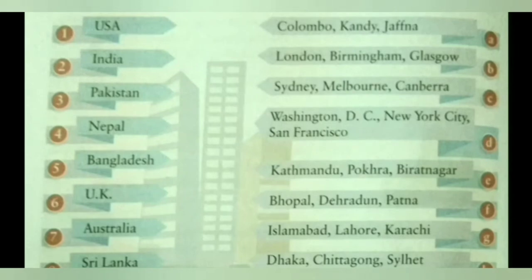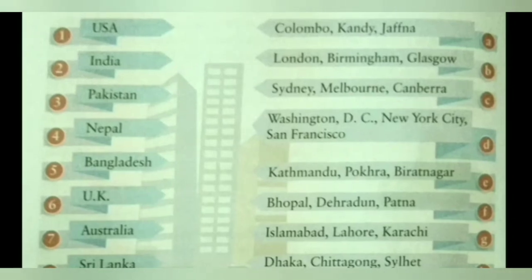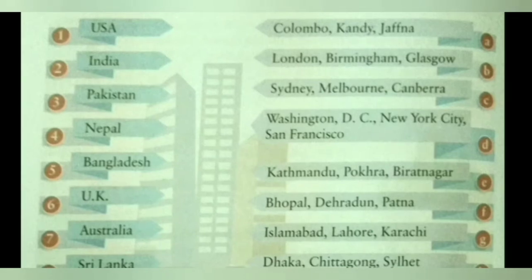First country given here is USA, and the famous cities of USA are Washington DC, New York City, San Francisco. That is answer D. So match 1 USA with D. Second country given here is India, and the famous cities of India given here are Bhopal, Dehradun, Patna. So we will match India with F, Bhopal, Dehradun, Patna.